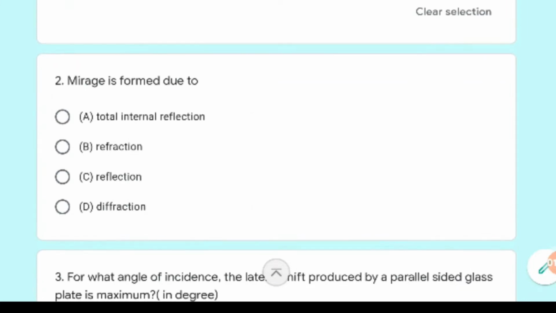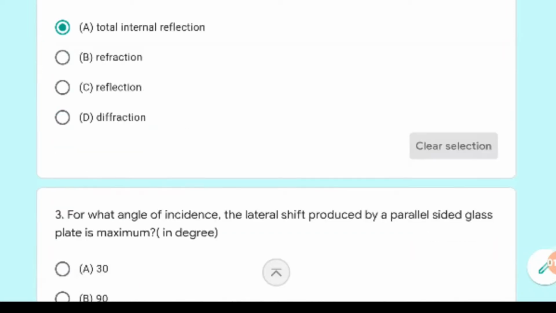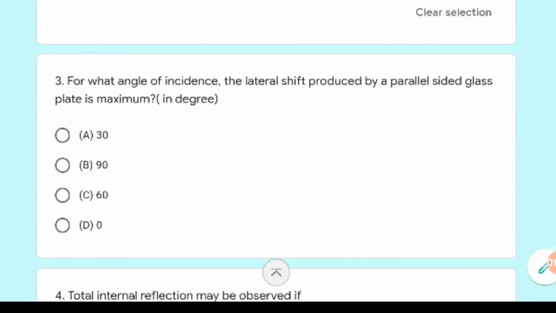The second question was: mirage is formed due to. All of you know that it is because of total internal reflection. So almost all the students have written the correct answer for this. Very good. The third question was: for what angle of incidence is the lateral shift produced by a parallel sided glass plate maximum?